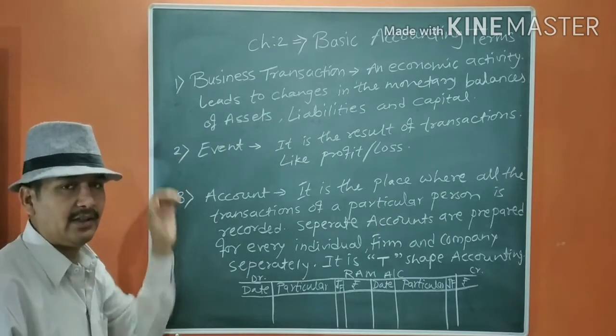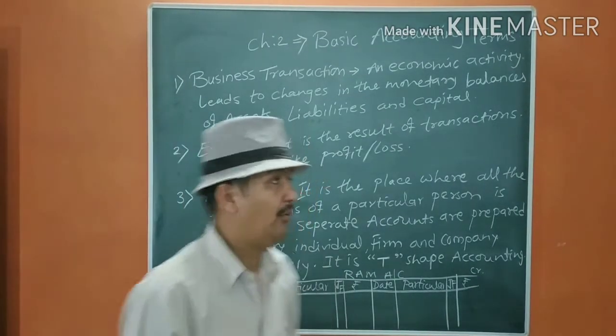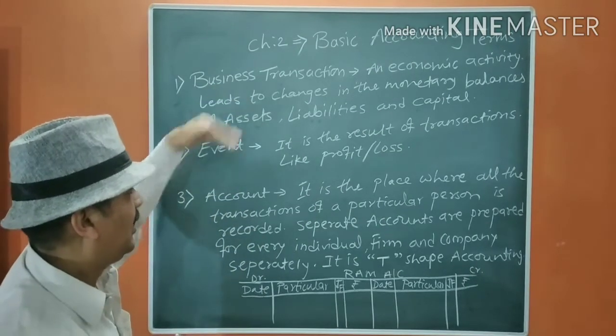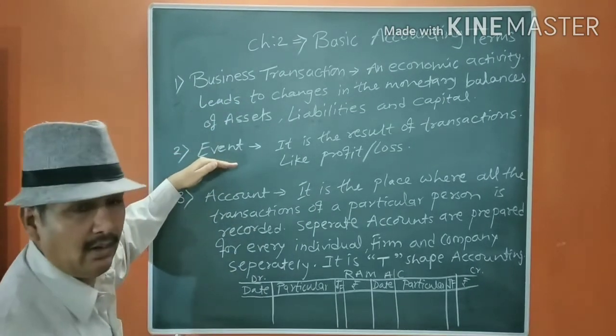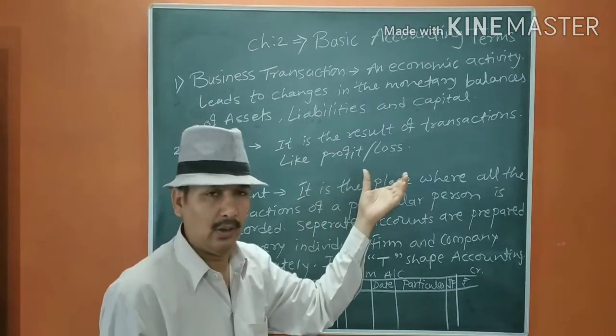The second one is event. It is the result of transaction. That means what we have done here, it is the result of those transactions. For example, profit or loss.